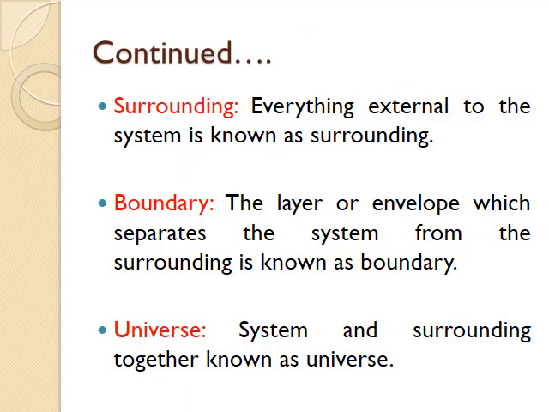In the earlier slide we have already defined surrounding: everything external to the system is known as surrounding. Boundary, the layer or envelope which separates the system from the surrounding, is known as boundary. And universe, system and surrounding together we can call as universe.